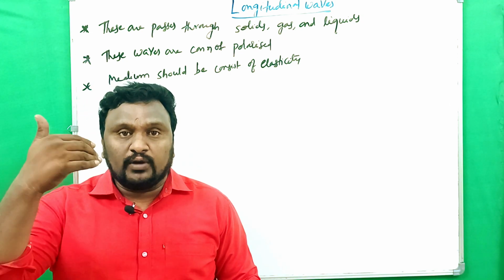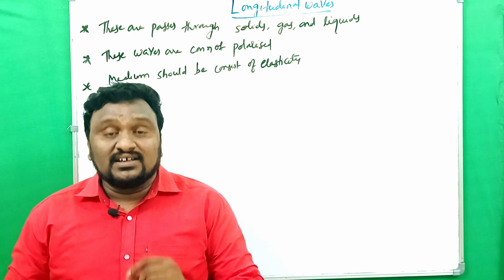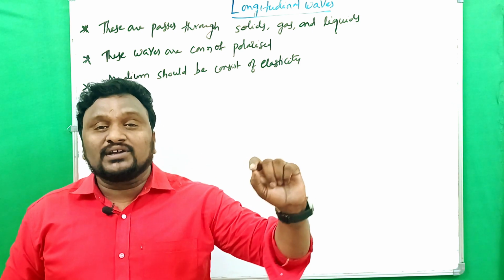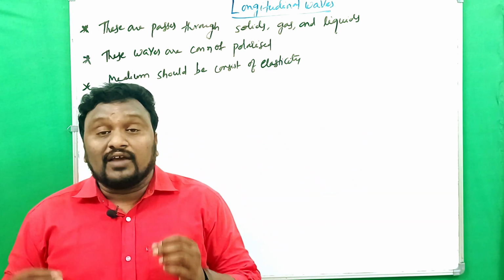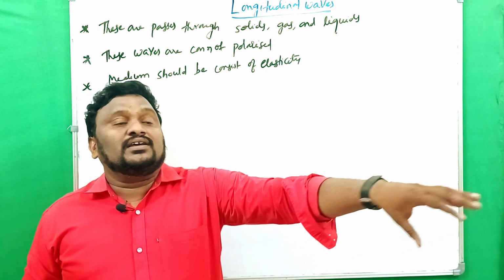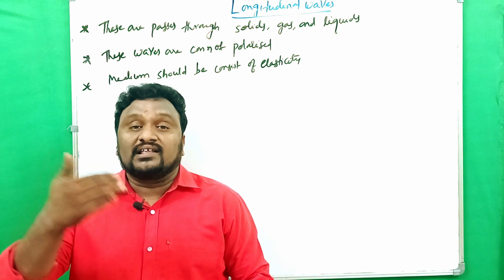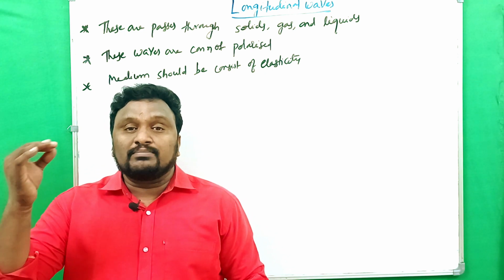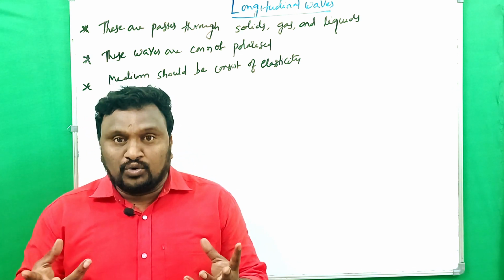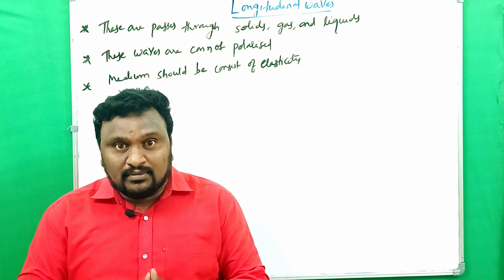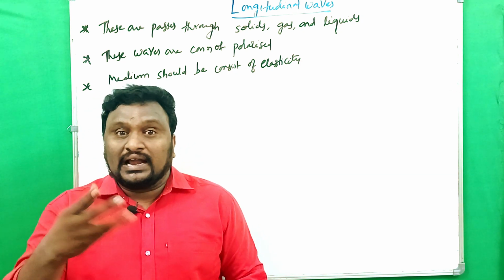How can we classify waves as longitudinal waves? If the medium particles vibrate along the direction of propagation of the wave, then that wave is said to be a longitudinal wave. All sound waves are the best example of longitudinal waves, and in the case of a flute, open pipes and closed pipes, we get sound because of longitudinal waves only.